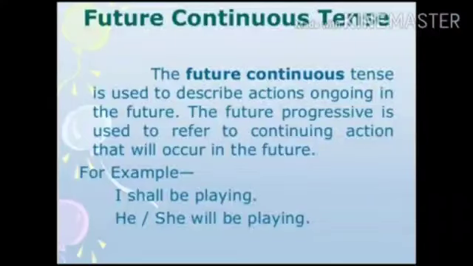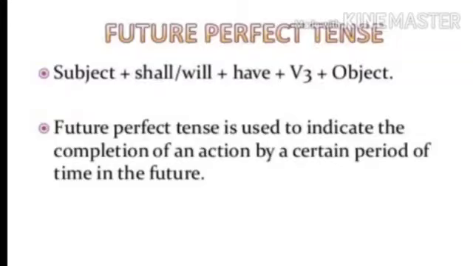And when you come to future continuous tense, it is also used to describe actions ongoing in the future, referring to continuing action that will occur in the future. I shall be playing, he or she will be playing. And when we come to the future perfect tense, it is used to refer to an action that will be completed sometime in the future before another action takes place. For example, I shall have played, or he will have played, or she will have played.